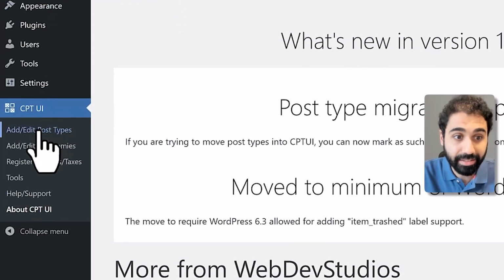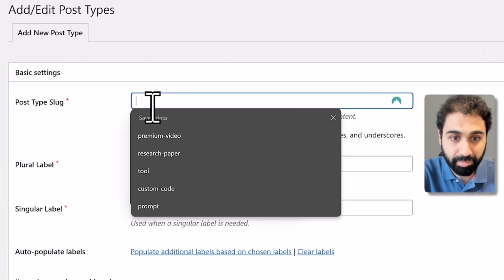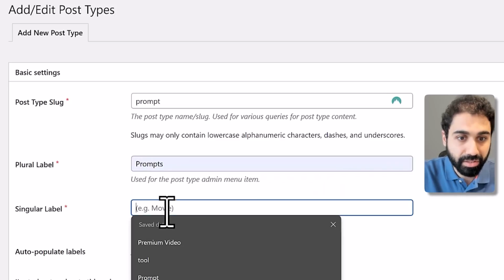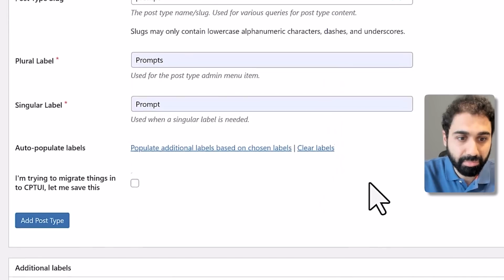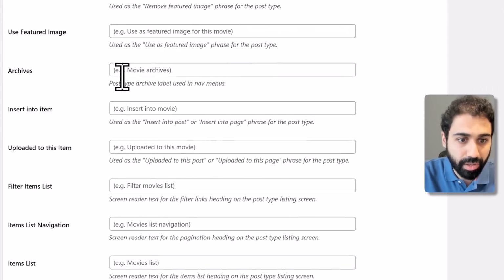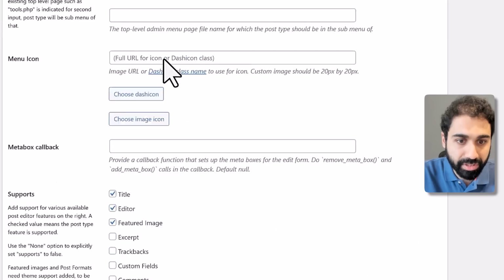Click on add, edit post types, and enter a slug, for example, prompt, plural prompts, and singular prompt. That's simple. You can go down here and edit the labels if you want. And down here we have something important.